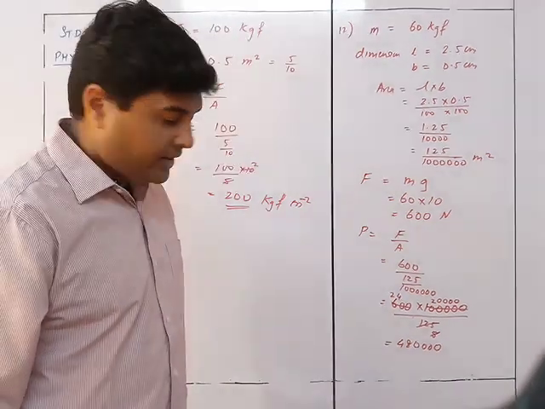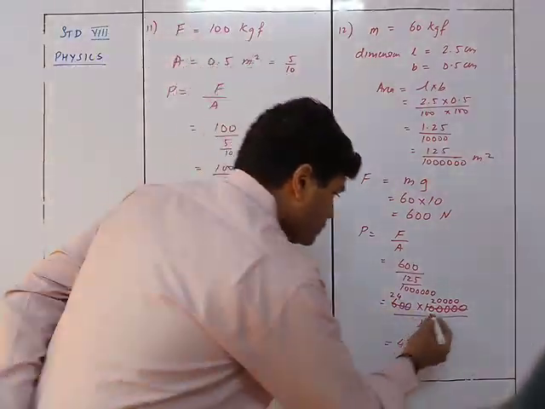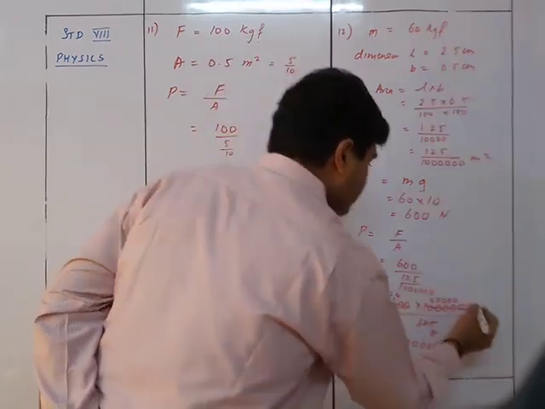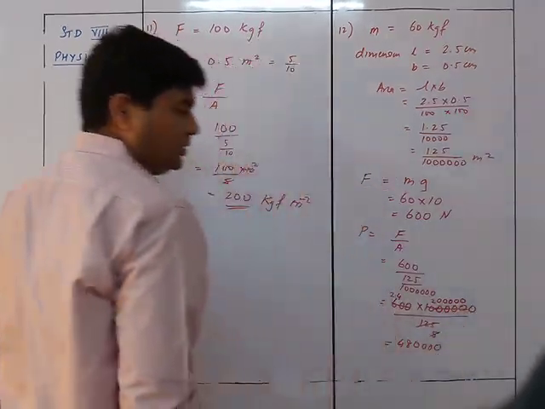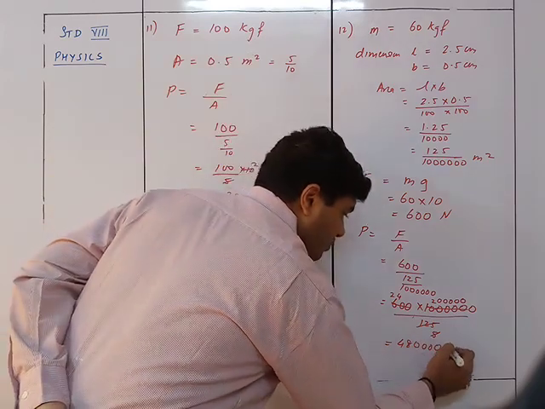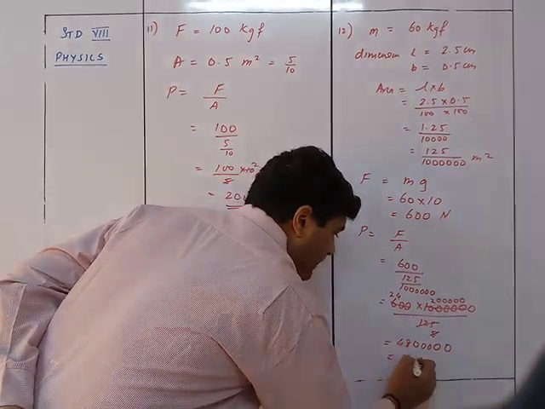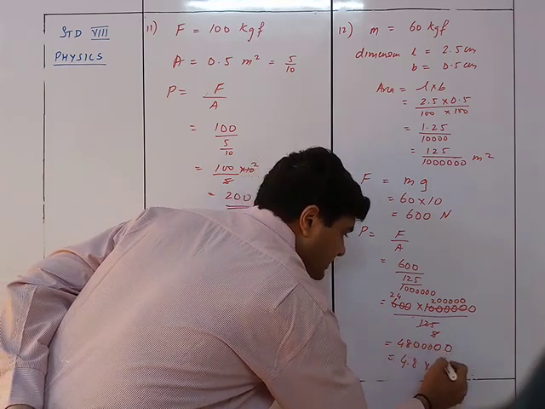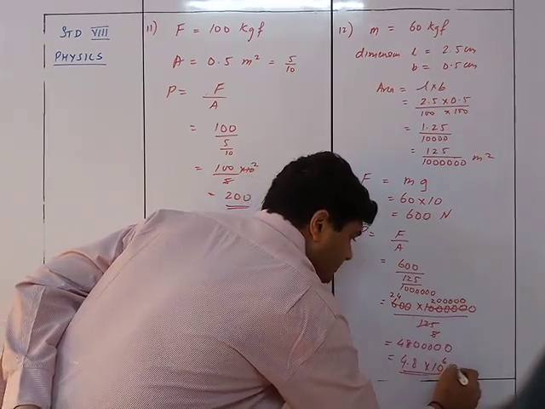Okay, that is 4.8, 48,000. One second, oh sorry, 1 more 0. So this is 1 more 0, that makes it 4.8 into 10 raised to 6 Pascal.